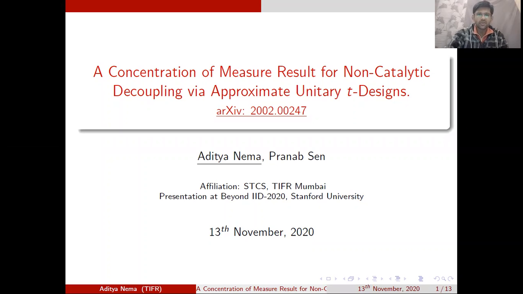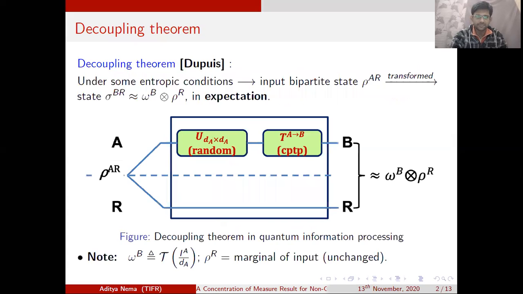So I would like to speak about a concentration of measure result for non-catalytic decoupling via approximate unitary t-designs. The title looks kind of long, but all it means is that we want to prove a fundamental probability concentration result, where we want to show that the probability of a certain function is highly concentrated about its mean, or as we deviate away from the mean, the probability decays exponentially. In the process, we do not want to use any pre-shared entanglement, and we want to use approximate unitary t-designs. This is joint work with Pranab Singh.